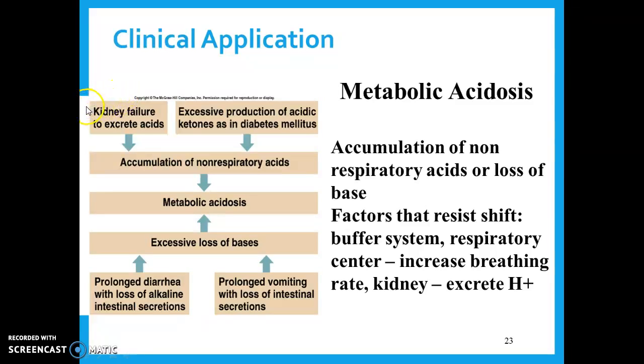But it says kidney failure to excrete acids. So your kidneys don't get rid of acids the way they're supposed to. That's going to cause a buildup of acid in your body, and that can cause metabolic acidosis. Or it says excessive production of acidic ketones, as in diabetes mellitus. So with diabetes, if you don't produce insulin, then your body is going to break down